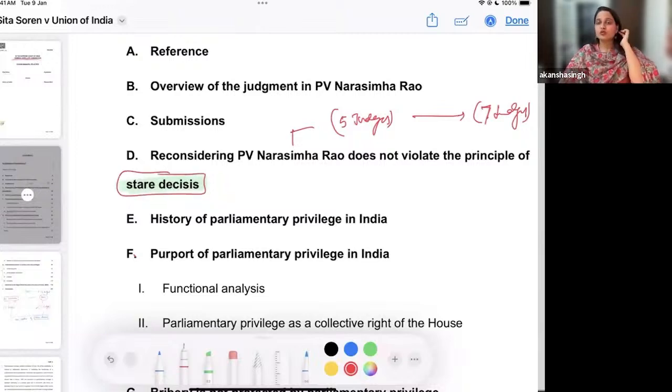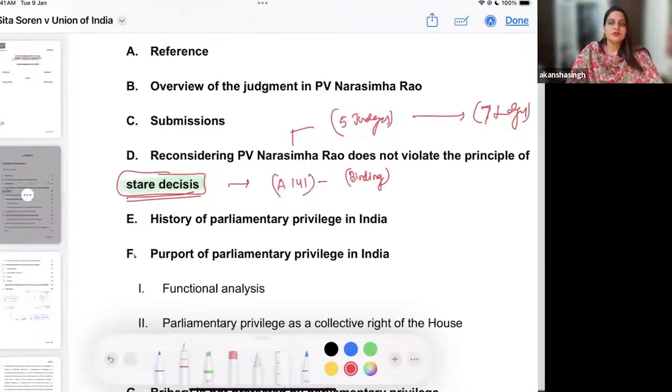Those who do not understand stare decisis, we relate it with Article 141 of the Indian Constitution, which says that the judgments have to be binding. Whatever the Honorable Supreme Court decides, it will be binding on that court as well as all the courts subordinate to it. If it is binding, how do we challenge it? Who do we challenge it to? And if we make any changes, will it not be violative of the rights, of the idea of the constitution? That is why this was challenged, and this is called stare decisis.